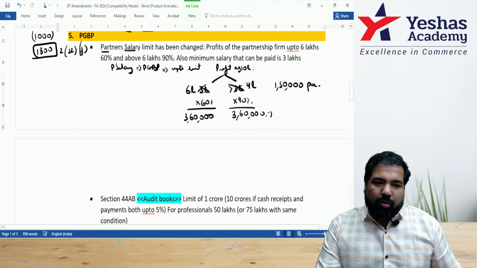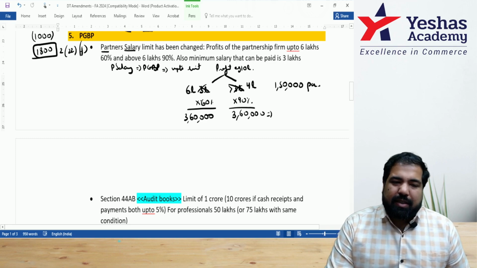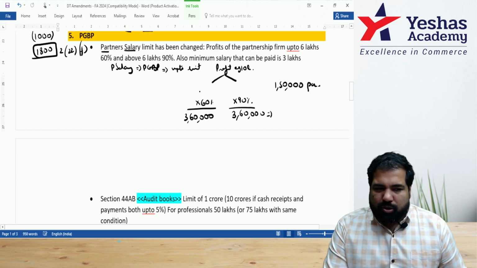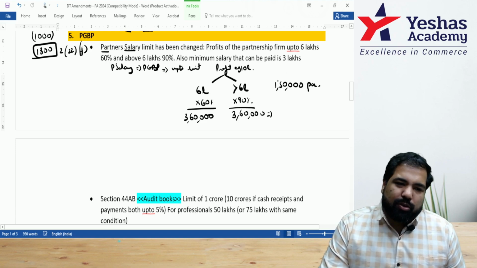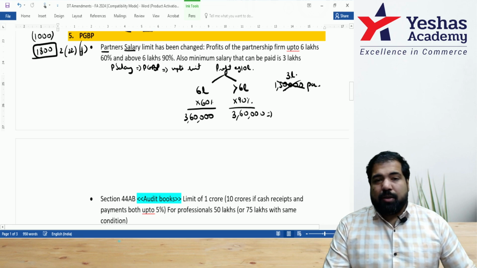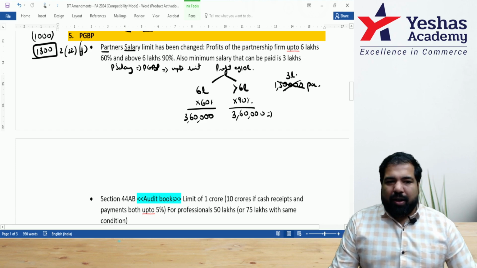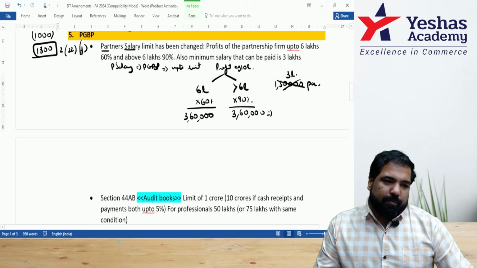I might be going wrong on the maths because I don't have a calculator here, but you can do the maths, and this is the new rate. 60 and 90 is the same, but this becomes 6 lakh and this is above 6 lakh. That is one change. And this 1 lakh 50 also they doubled and they made it 3 lakh. So in case the salary that you can pay to the partners is lower than 3 lakh, then you can at least pay 3 lakh. This is for partnership firms who make very low profits or who make losses.